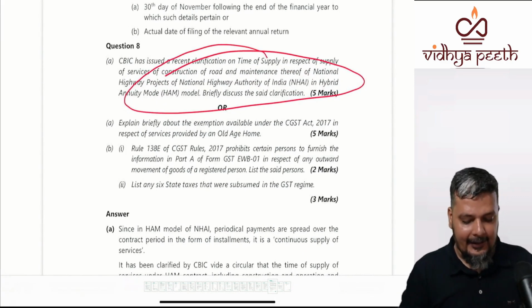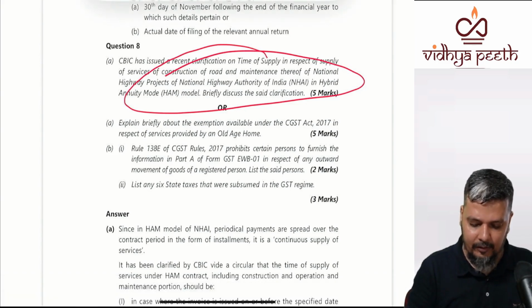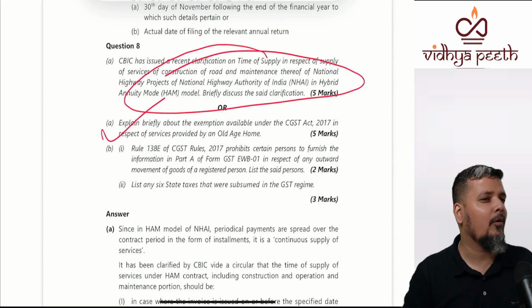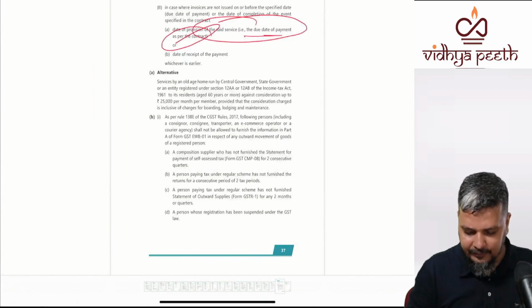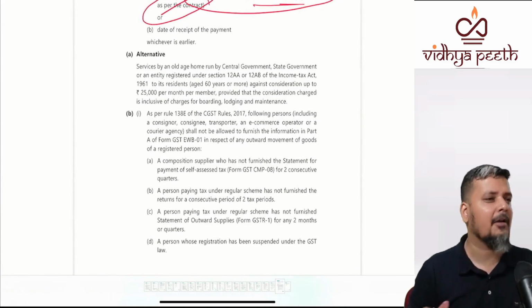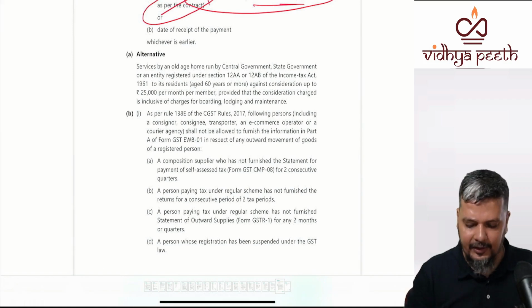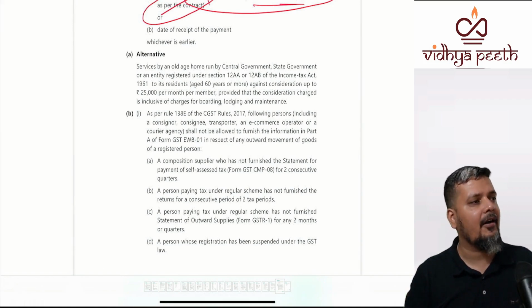Why? 8A is R. And when you talk about exemption for old age home, they have asked briefly about it. The exemption applies if you collect up to 25,000 per month per member, if the member is more than 16 years of age. But it should be by a government entity or a charitable trust registered under 12AA or 12AB, not by any person.